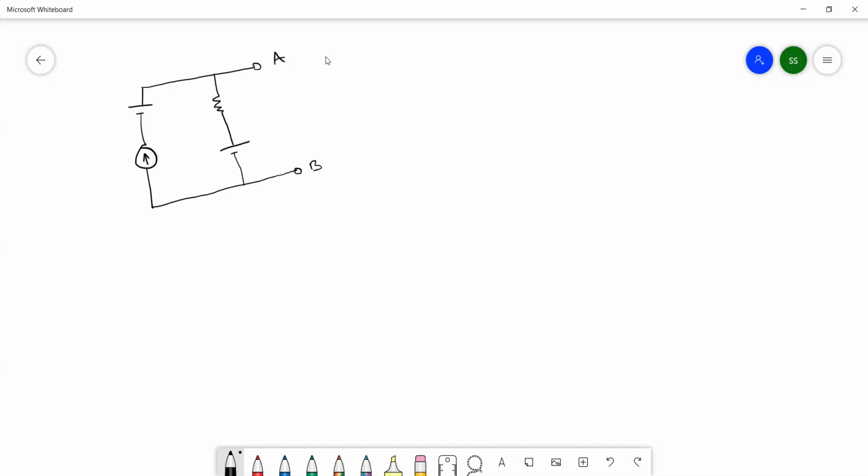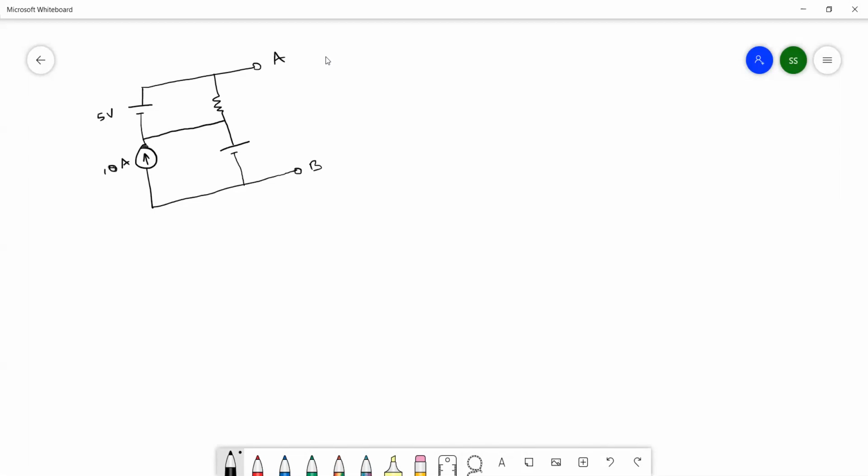See, every time there is no need to apply nodal or mesh analysis. I just want to make you more aware of the circuits. In the examination, don't use nodal or mesh analysis. You just need to follow the procedure of the superposition theorem.